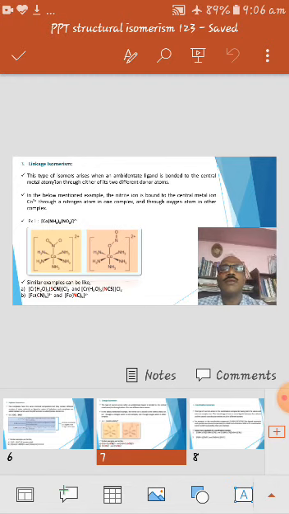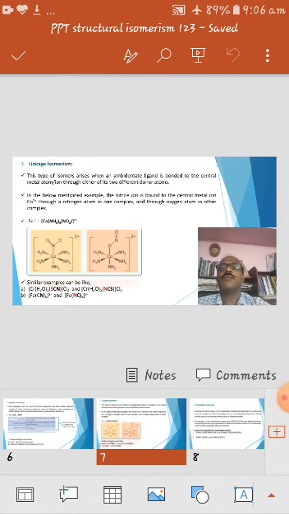And NO2 minus, in which nitrogen and oxygen act as donor atoms. So these are the best examples of ambidentate ligands. Please keep in mind CN minus, SCN minus, NO2 minus. If any one of these ligands comes in the ligand part, then that complex shows linkage isomerism.